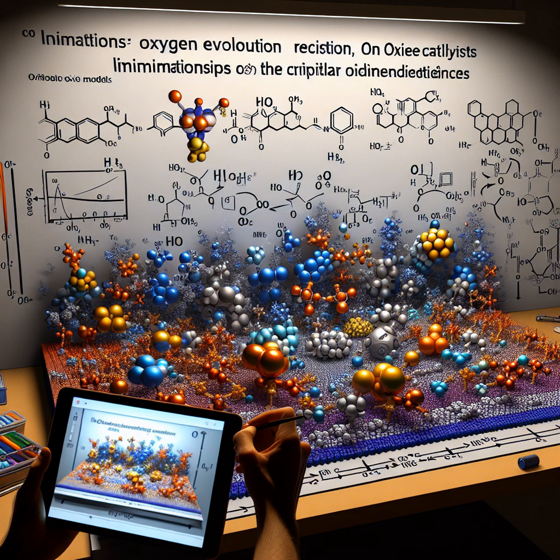Great question, Justin. It means we've found a universal pattern in how different catalysts behave for the oxygen evolution reaction, something crucial for generating clean energy through electrochemical water splitting. It's like knowing that no matter what stove you use, you'll melt chocolate at the same temperature. Universality helps predict how different materials will perform in generating oxygen. And the big focus here is on adsorption energies of intermediate particles like OH and OOH, which correlate linearly.